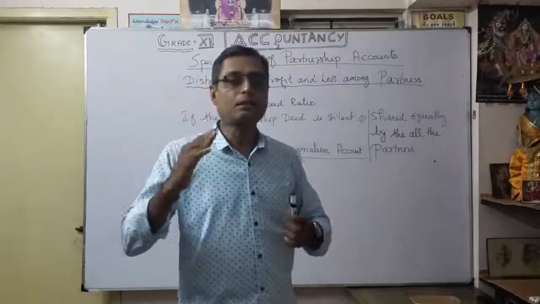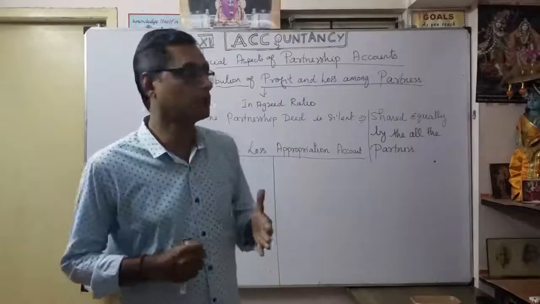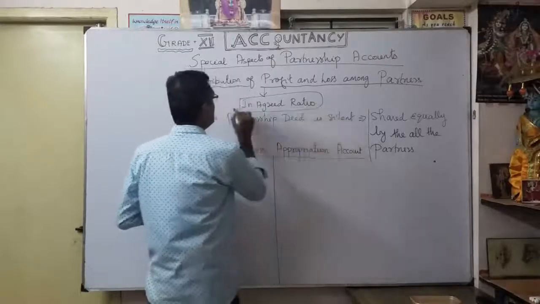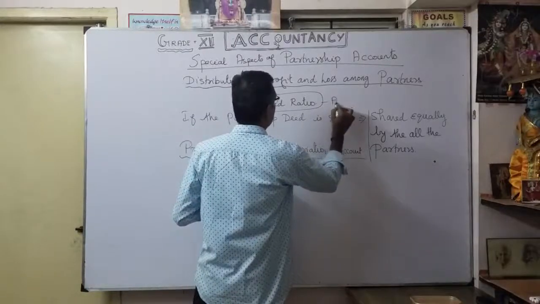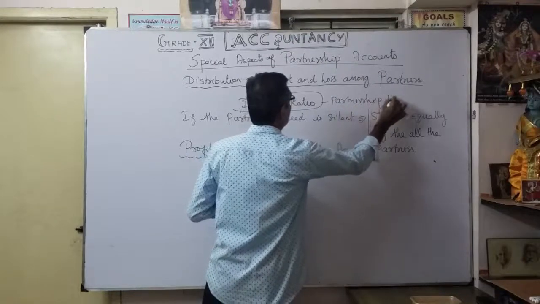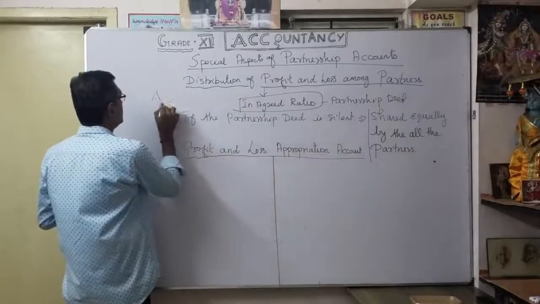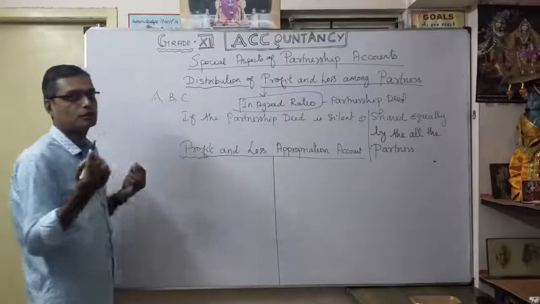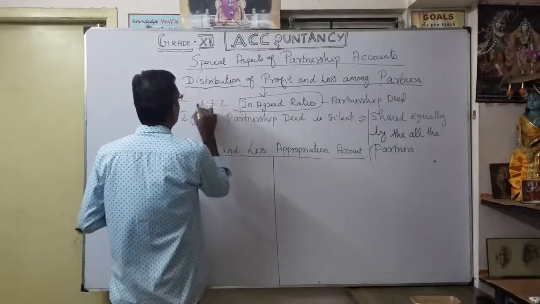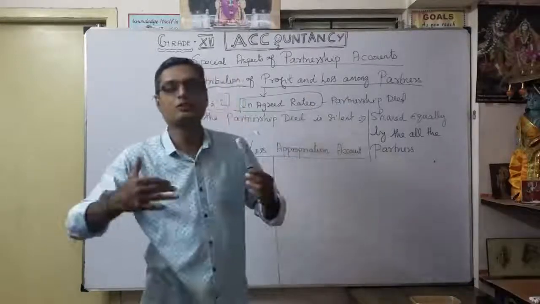In a partnership, the profits are distributed to the respective partners. It may be in an agreed ratio. The ratio should be mentioned in the partnership deed, isn't it? So what is the ratio? Maybe for example A, B, C, three partners, and the ratio may be 4:3:2. This is what we are going to discuss later on, how the profit sharing ratio works in subsequent chapters.